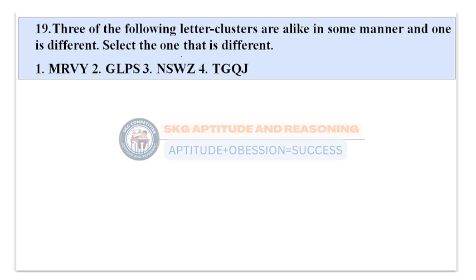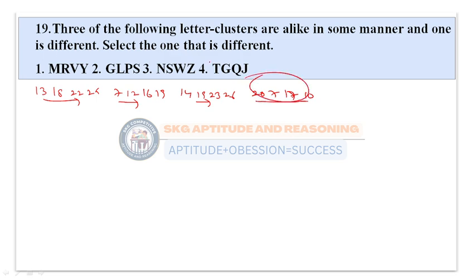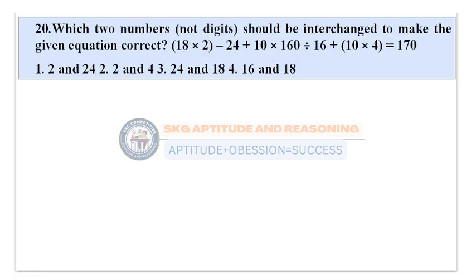Let us move to the next question here. This is also a question which comes under odd man out only. For this also, try to write the positional values here. 13, 18, 22, 25, 7, 12, 16, 19, 14, 19, 23, 26, 27, Q 17 and J 10. So if you observe here, all are increasing only, but here it is a decreasing pattern. So this will be the different one here. Option 4 will be the correct answer for this one. That is the different one in this. So let us go with the next question here.